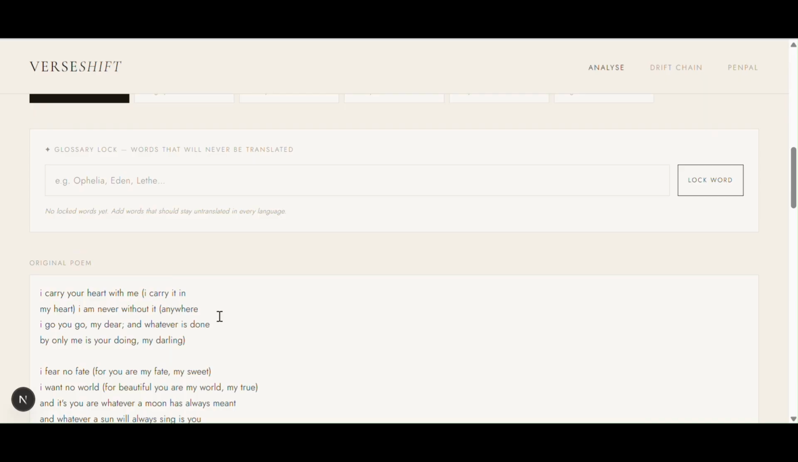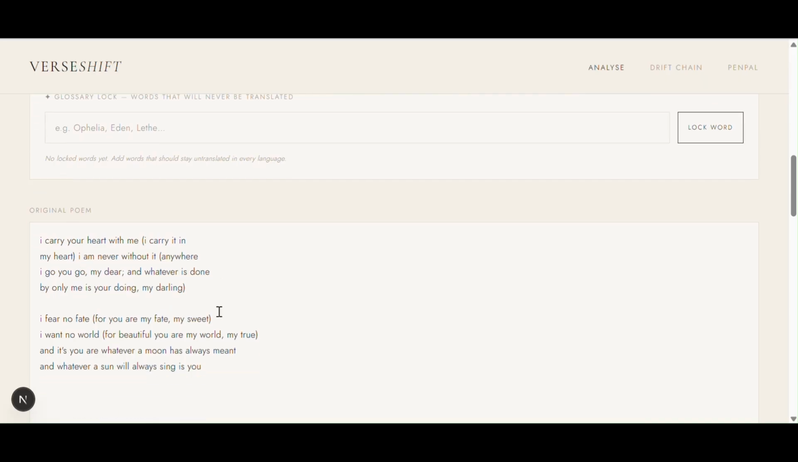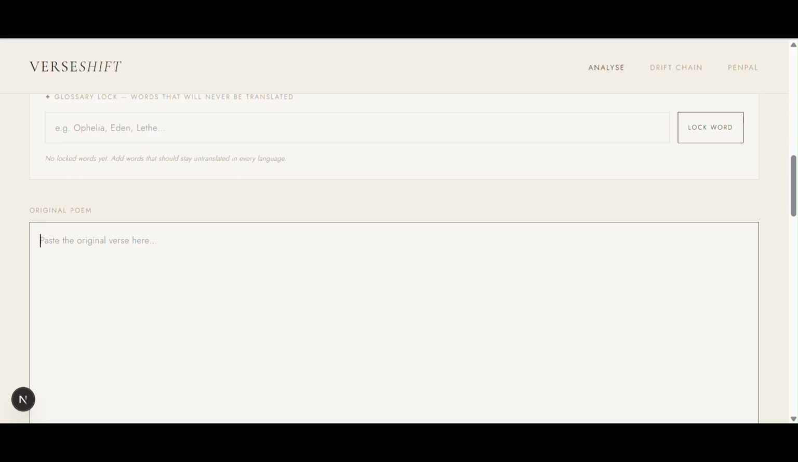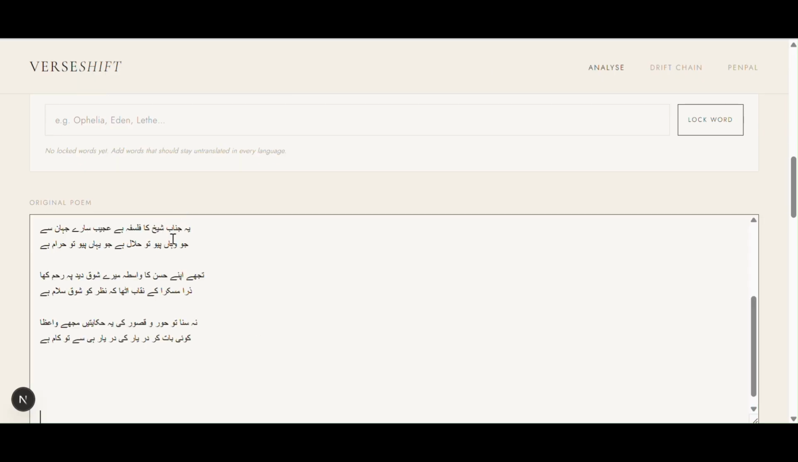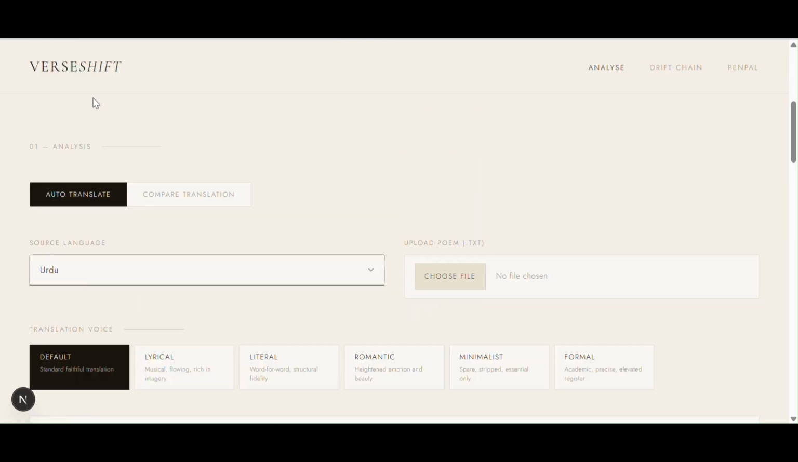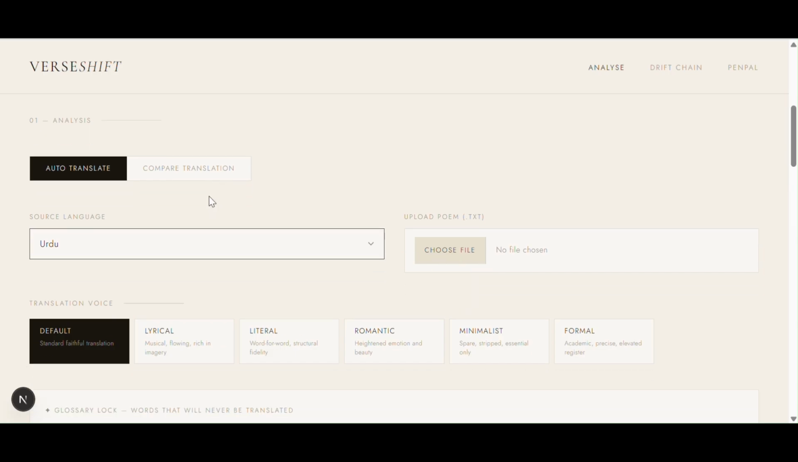But today I want to use something more personal, so I'll paste a short poem in Urdu. Here we're going to select our source language, which is Urdu. We can also upload a text file. Here I'm going to choose the auto translate.